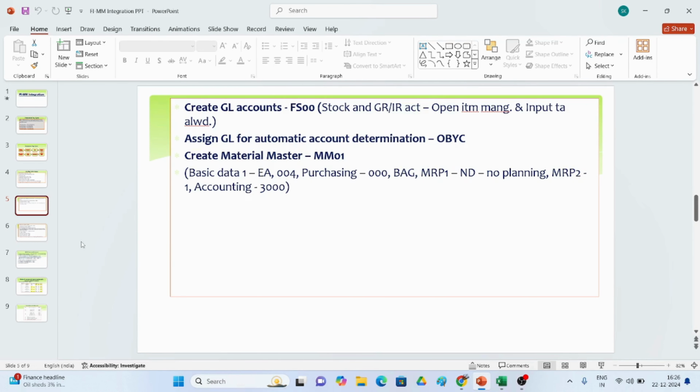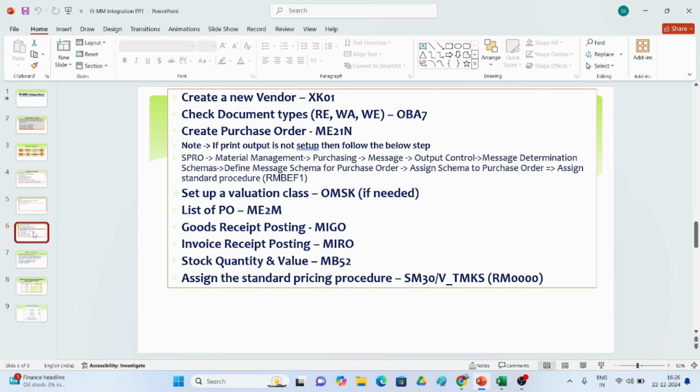From here onwards, we will be creating a new vendor, or else extending an existing vendor for inventory. Purchase invoices are different and FI invoices are different. So if you go and see here, the document types, RE, WA, WE, in OBA7 document types we can see.